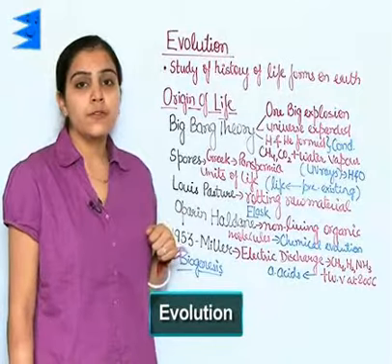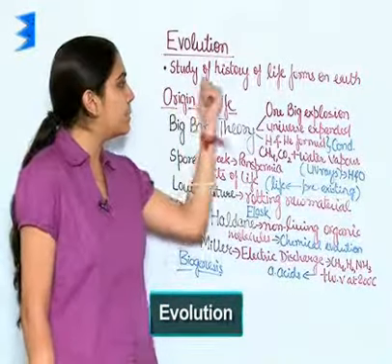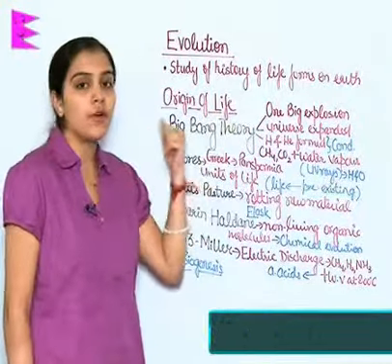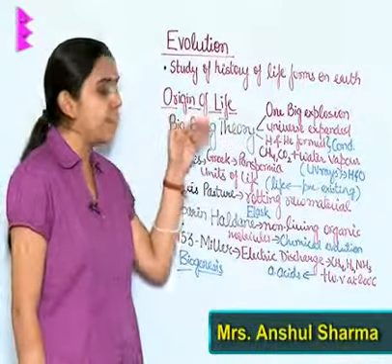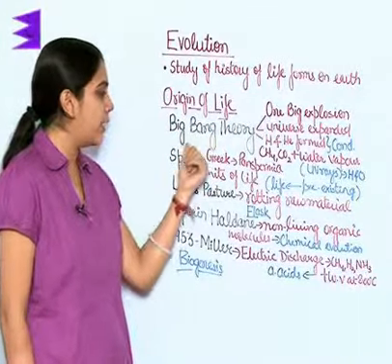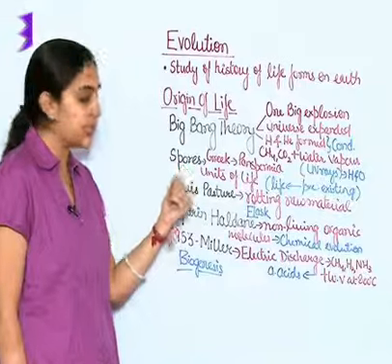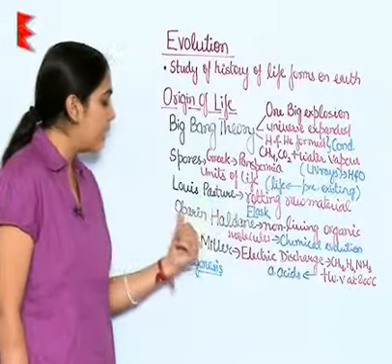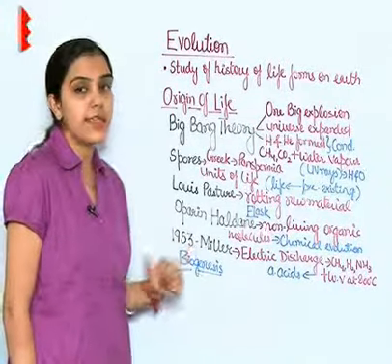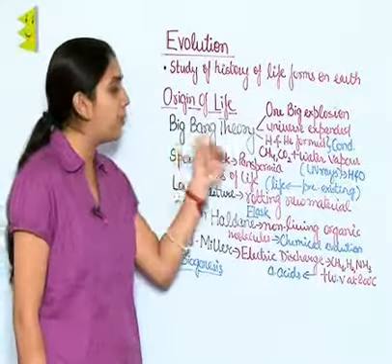Evolution. Evolutionary biology is nothing but the study of the history of life forms on Earth. Origin of life. There have been many theories postulated towards the origin of life. These are the Big Bang theory, spores, Louis Pasteur's theory, Oparin and Haldane hypothesis, and Miller's experiment. Let us begin with the Big Bang theory.